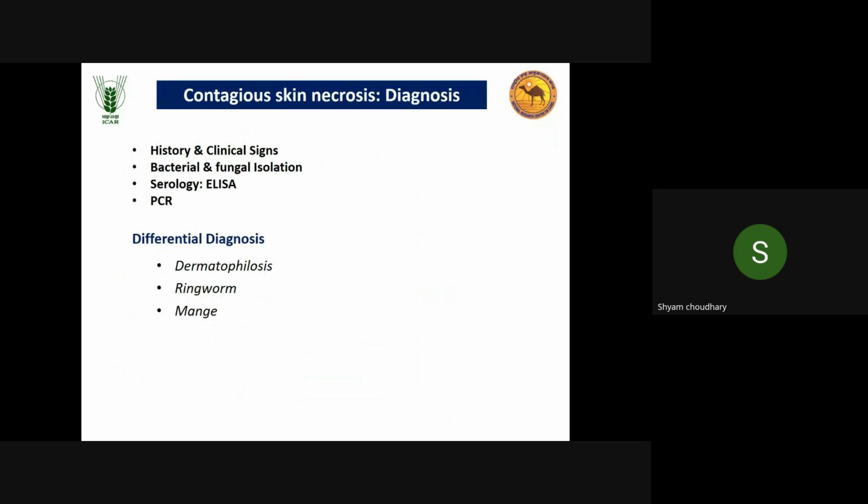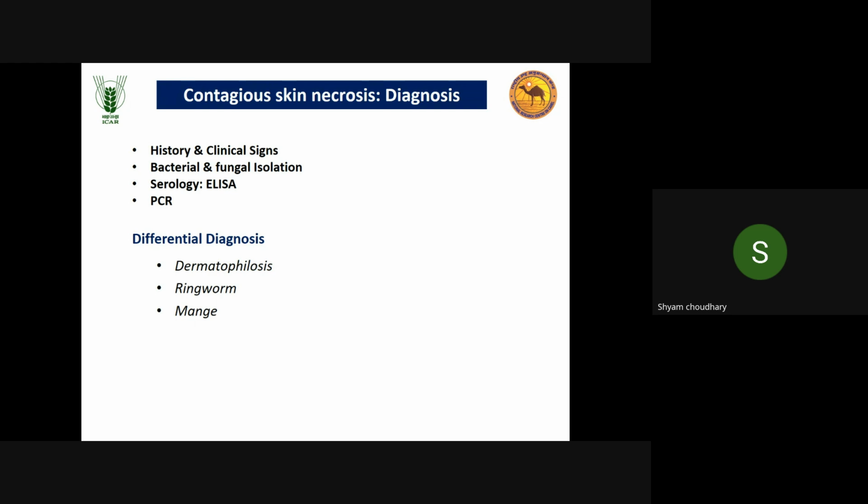Then when we talk about the diagnosis, history, clinical signs, bacterial and fungal isolation are most important. As I earlier told, for any disease, confirmatory diagnosis is not serological or molecular, any method. None is confirmatory. Only isolation of the infectious agent is the confirmatory method for diagnosis of any disease. Other methods, when we say OIE recommended methods, are the most practical methods, or those methods have higher specificity or sensitivity among all available diagnostic methods.